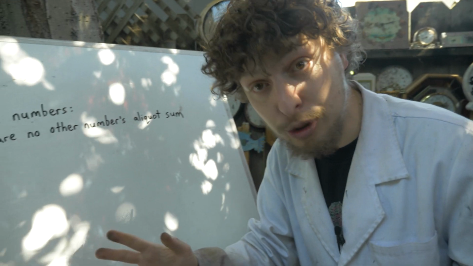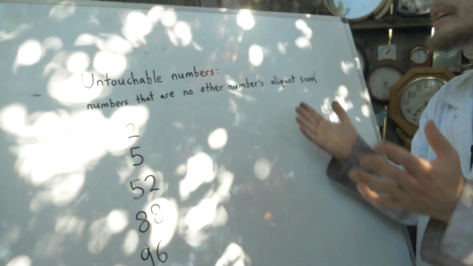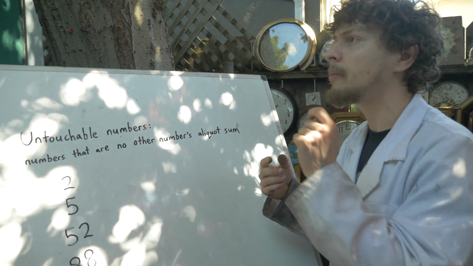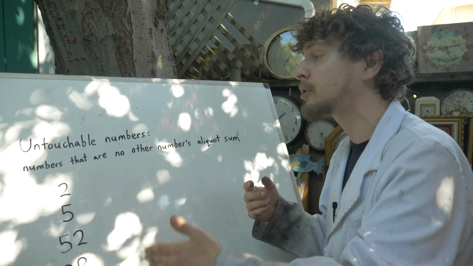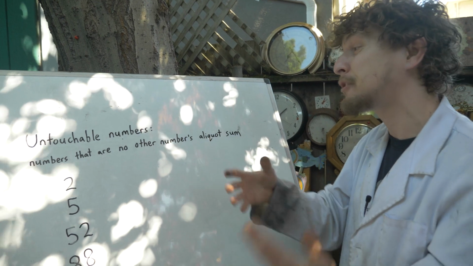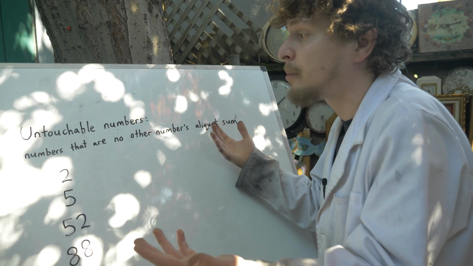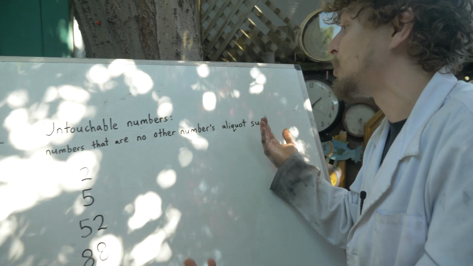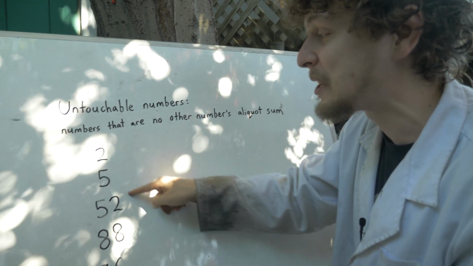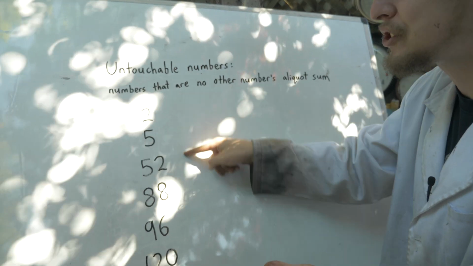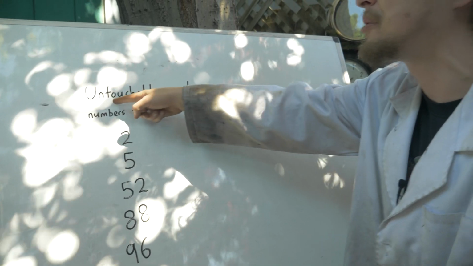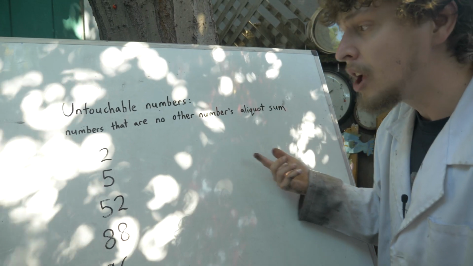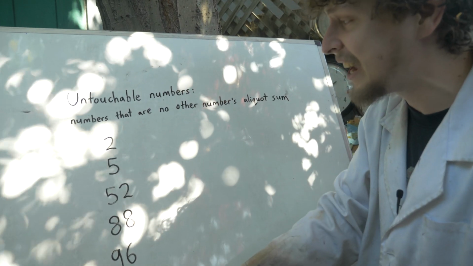The first untouchable number is 2, which is pretty easy to deduce why it would be untouchable. Like, any prime has an aliquot sum of 1, but as soon as you get past 2 and 3 to 4, that has an aliquot sum of 3, and you can't make any number whose aliquot sum is 2. Turns out 5 is the next untouchable number. And then there's this weird gap where every number from 6 to 51 is, I guess, what you'd call touchable. But 52 is untouchable. The pattern in these ones is pretty trippy.